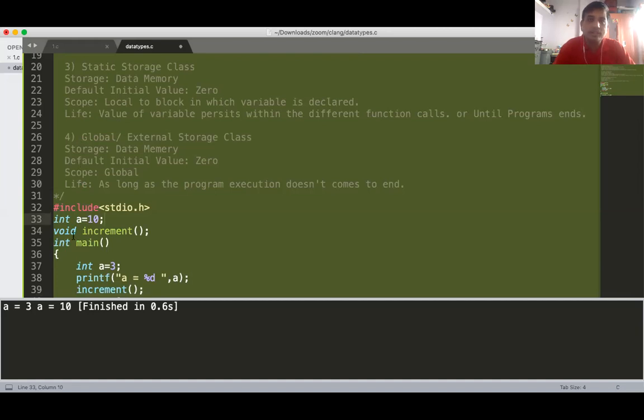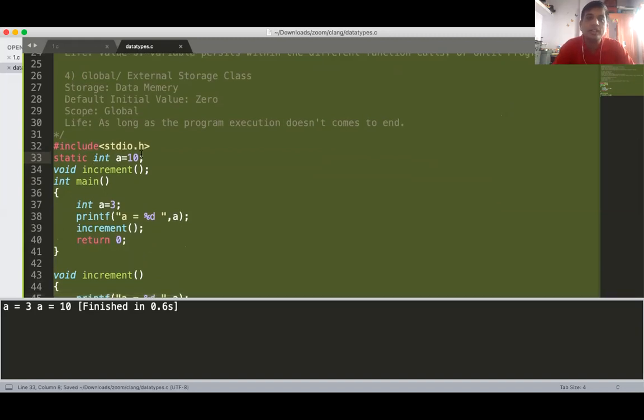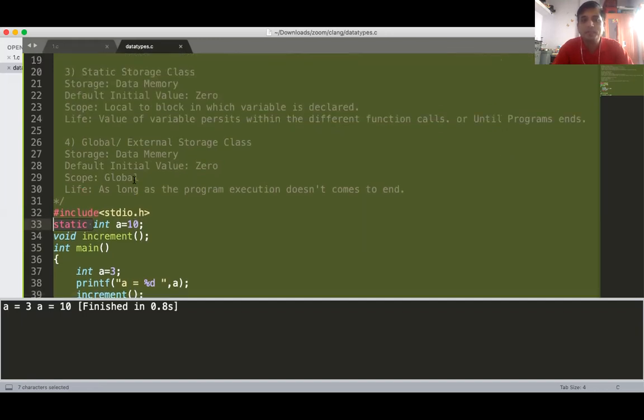Now you can create the global variable as static also. There is no difference in creating the global variable as static, because the data memory is the same and the default initial value is the same.